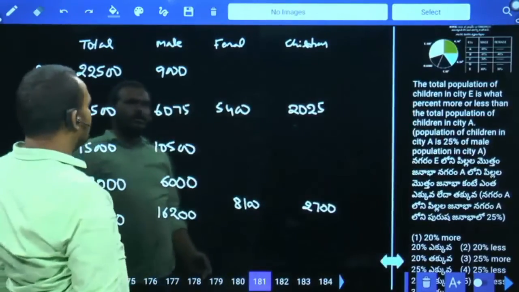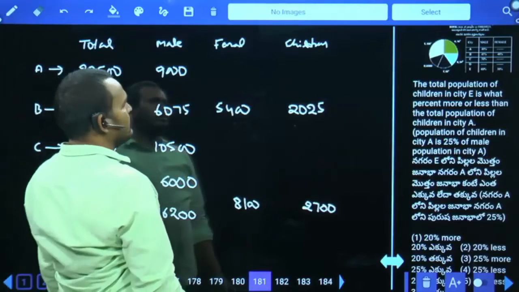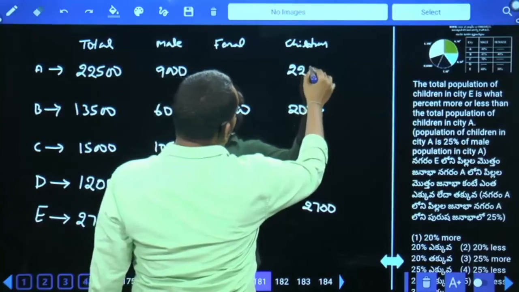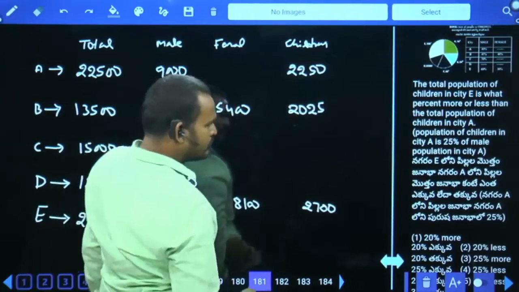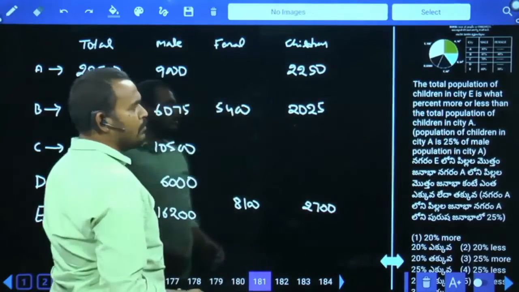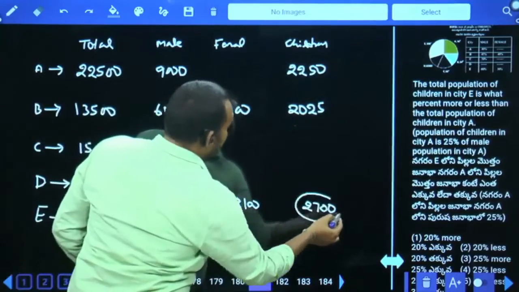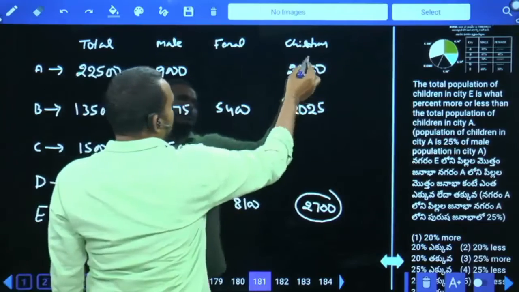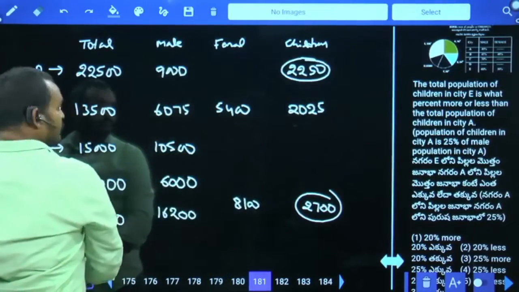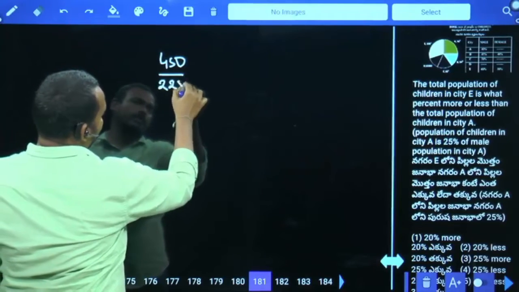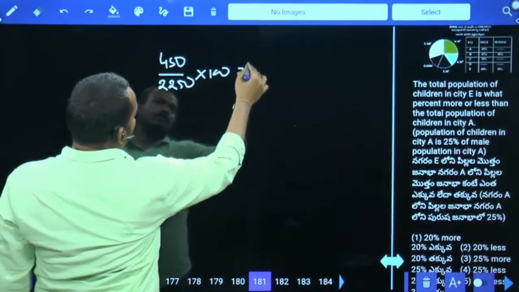Out of the 9,000, 25% means it will be 25%. It will be double to 50, or not? Double to 50. And one more, the total population of children in city C is 2,700. City C children are double to 50. Difference it will be 450 out of double to 50 into 100. It will be 20%.